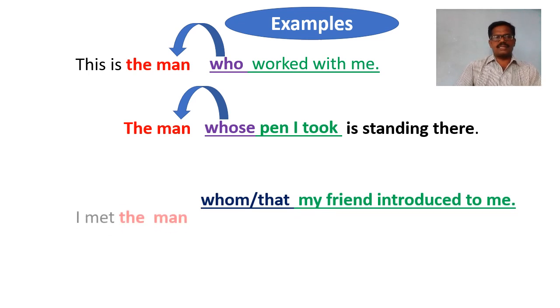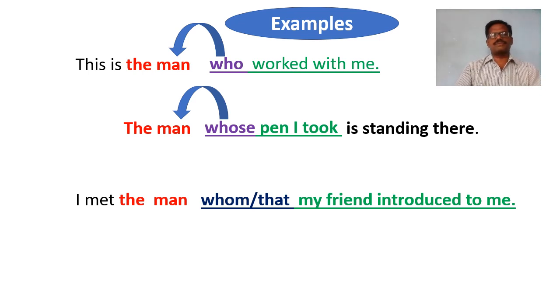In the third sentence, I met the man whom or that my friend introduced to me. The underlined part is a subordinate clause which has started with a relative pronoun, that is whom or that. This subordinate clause describes the noun phrase the man that goes before it. That means here the man is an antecedent. As this clause describes the noun phrase that goes before it, it is called an adjective clause.